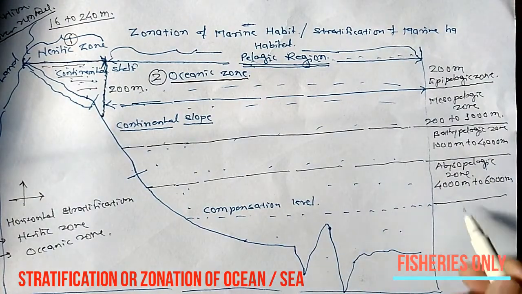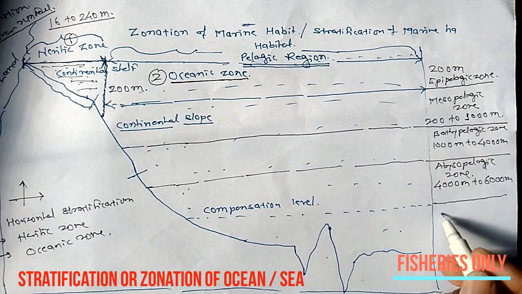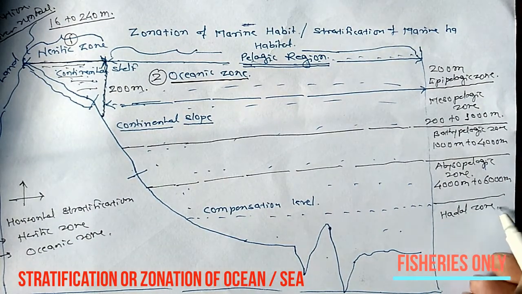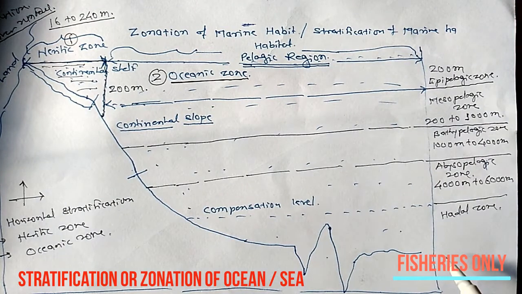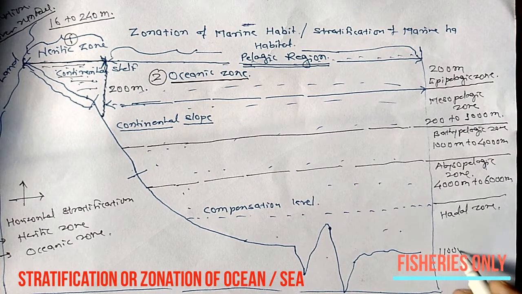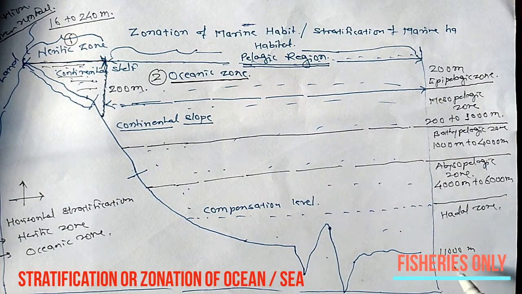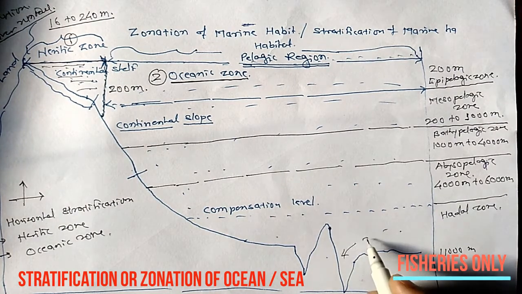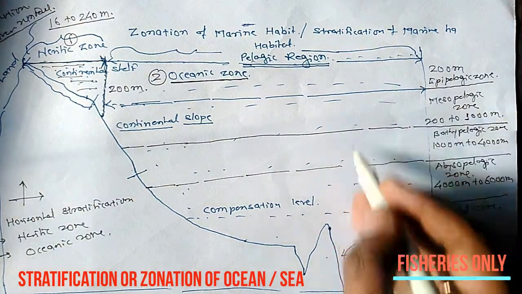And water below 6000 meters is the Hadal zone. Here water depth is up to 11,000 meters, mostly in trenches. This one is a trench, and this one is the Hadal zone.